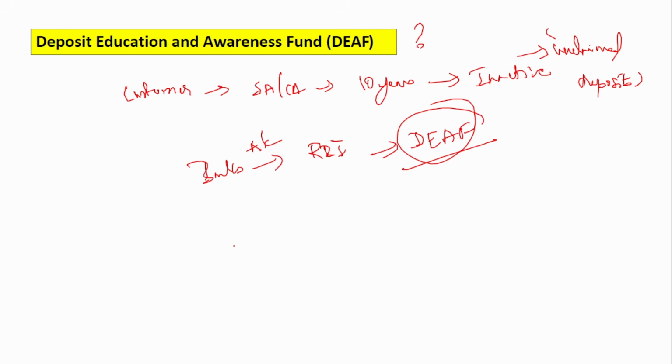So if at all the customer after 12 or 13 years comes to know about this account, they can approach the bank, give the required KYC details, and then the bank will request the RBI and the RBI will transfer the fund from the DEF to the customer's account. Recently, a lot of amounts started accumulating in the DEF fund, which means a lot of unclaimed deposits started increasing and they all got transferred to the DEF. So RBI is trying various measures to reduce the DEF.